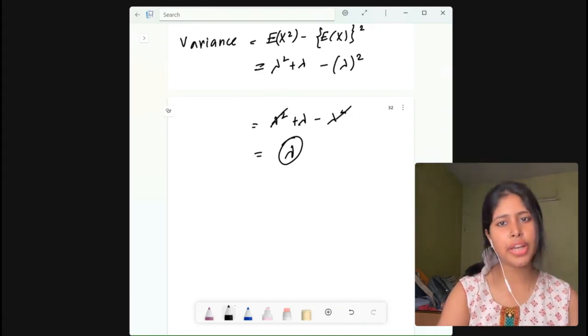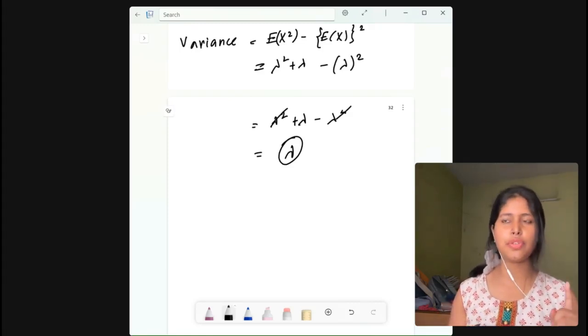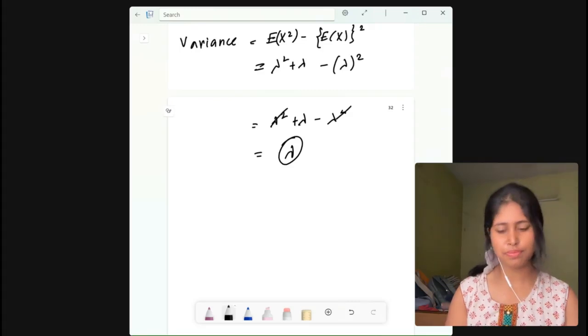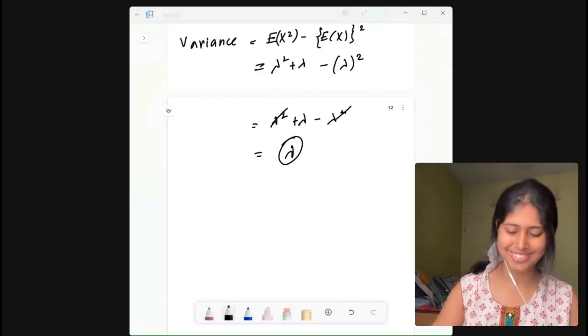So we have derived the MGF of Poisson distribution. We have derived the mean and also the variance of Poisson distribution, right? Now we will come to the MGF of geometric distribution. All right, let us come to that. That is also very interesting.